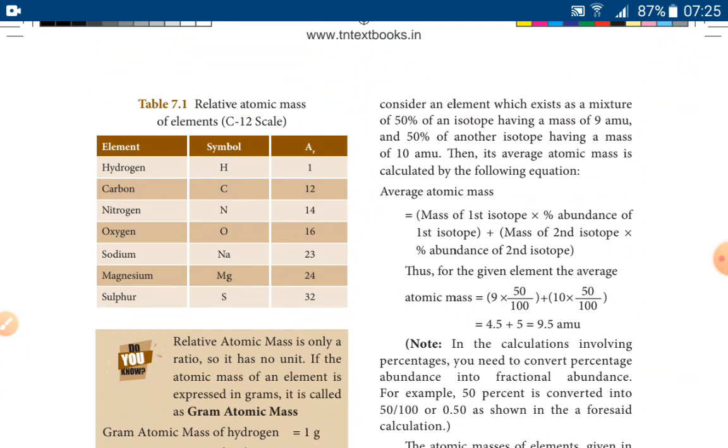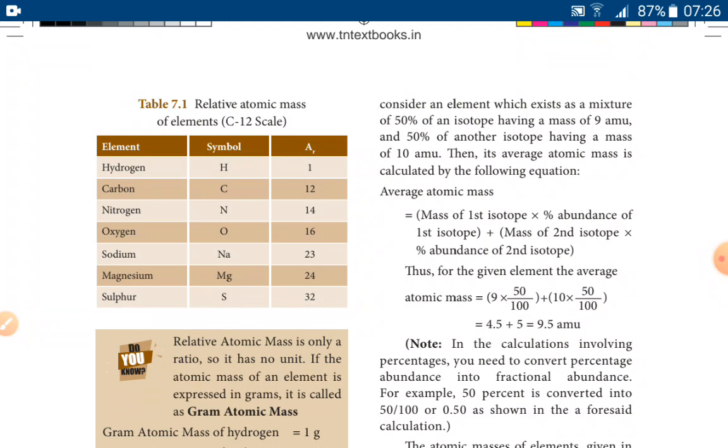For example, there is a simple formula: average atomic mass is equal to the mass of the first isotope into its abundance plus the mass of the second isotope into its abundance. If we take an element with mass 9 and abundance 50, that is 9 into 50 by 100, and the same element has another isotopic form with mass 10, also obtained 50%.